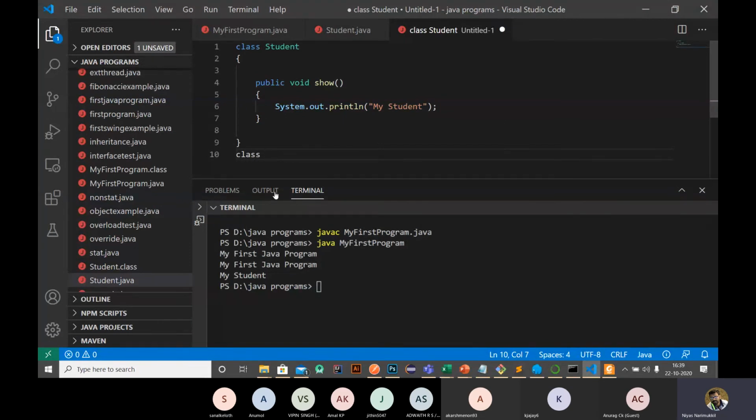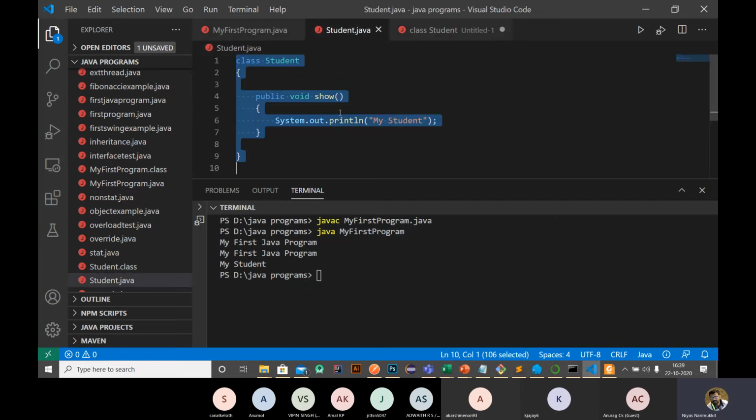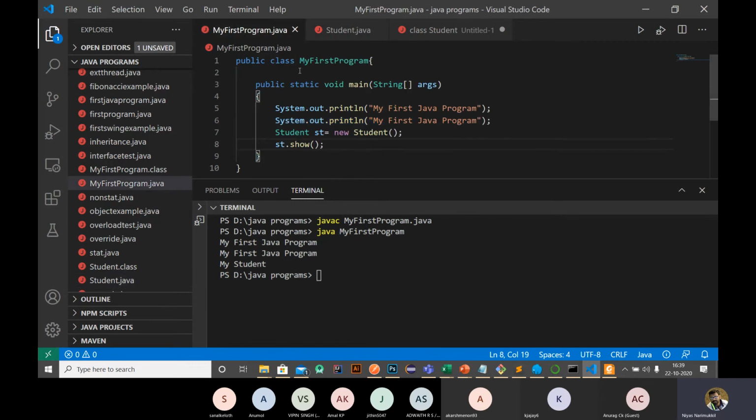So I'm writing two classes in the same file. Okay, here there are two files. Student.java is one file, my first program is another file, and both files are in the same location. So we can call things like this. We can create an object with the help of the new command, right? Student, the class name, then the reference variable equal to new Student.